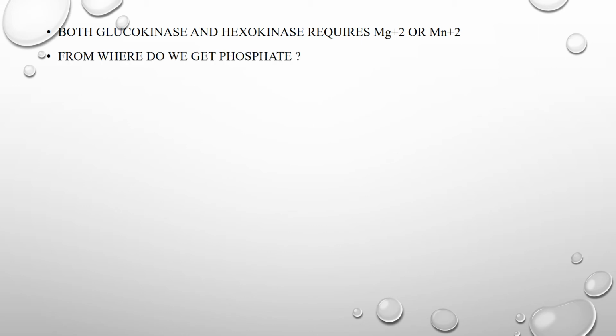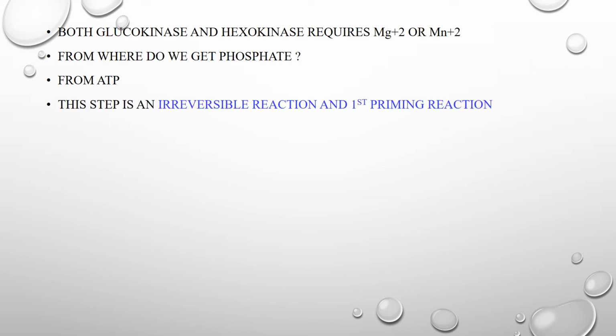From where do we get phosphate is one more question. We get phosphate from ATP. ATP is generally considered the energy currency of the cell. This ATP will donate its phosphate so that this phosphate is taken by the glucose molecule and gets converted into glucose 6-phosphate. And this step is an irreversible reaction. Of course, it is the first priming reaction.